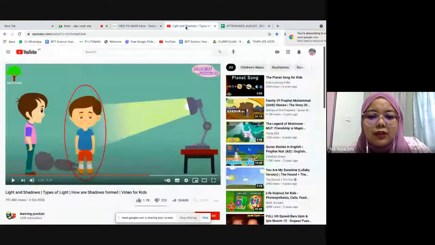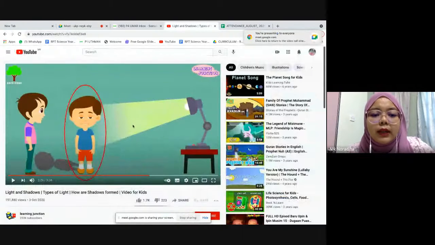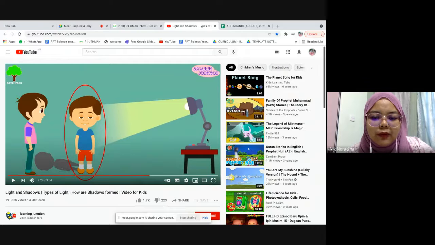Okay, so in the video just now, teacher asked your friend what is the source of light that we have here. We have the lamp as the source of light. So now we have two boys standing in front of the light. So how is this black shadow formed? Because the first boy with the blue shirt blocked the source of light.